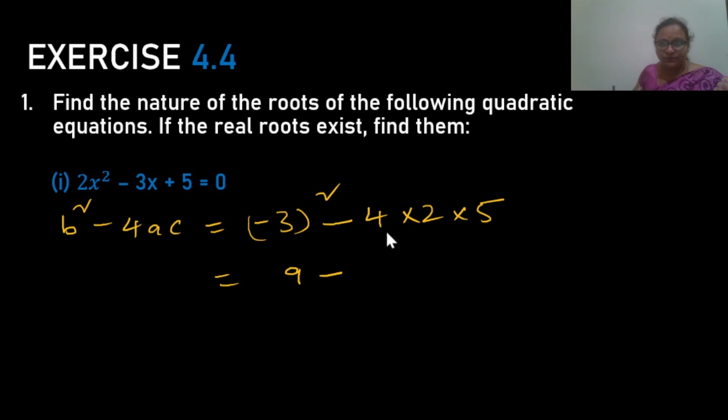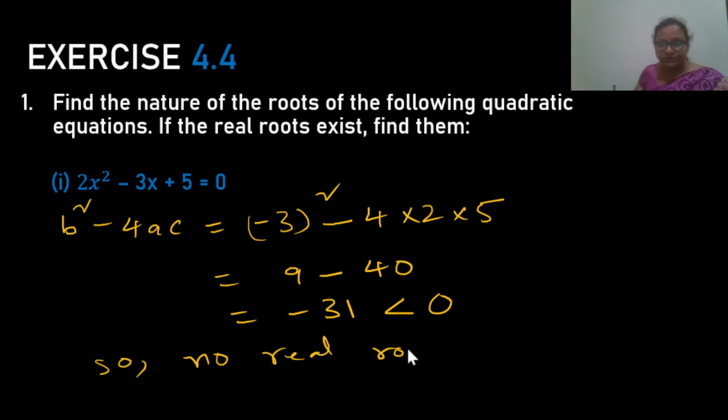9 minus 4 2s are 8, 8 5s are 40. 9 minus 40 is minus 31, which is less than 0. So, no real roots.